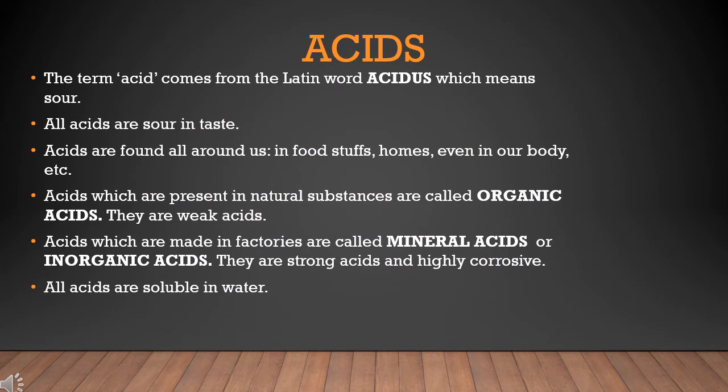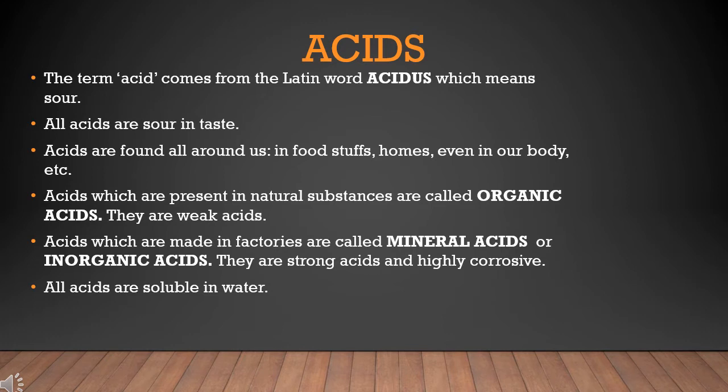First, acids. The term acid comes from the Latin word acidus, which means sour. All acids are sour in taste. Acids are found all around us in foodstuffs, homes, laboratories, factories, even in our bodies. Acids are of two types: organic acids and mineral acids or inorganic acids.